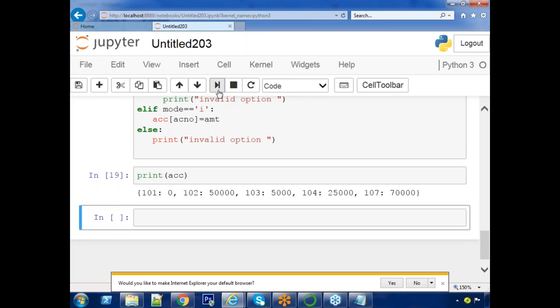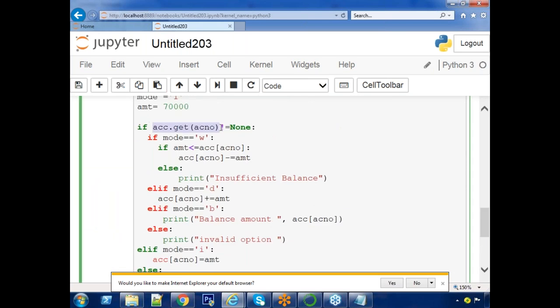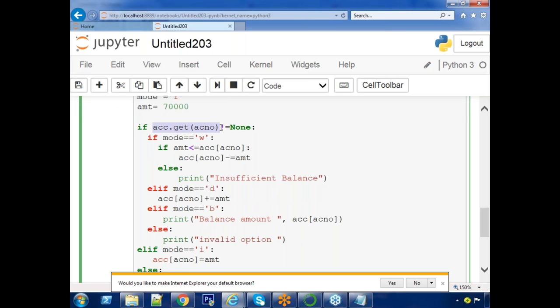Understand this condition, sir. Here, instead of passing the key directly, why do we use the get method? If I pass the key directly, at the time of accessing, if the key is not available, you will get an error, so your program execution will be stopped at runtime. Instead, if you use the get method and the given key is not available, instead of returning an error it returns a None object, so your program execution will not be stopped. Understood this point? Take this code, sir.